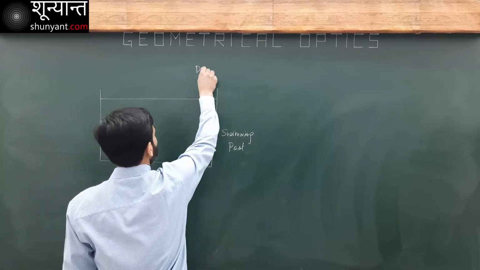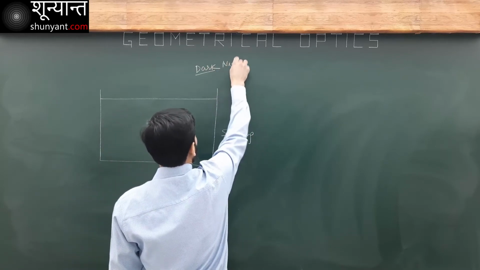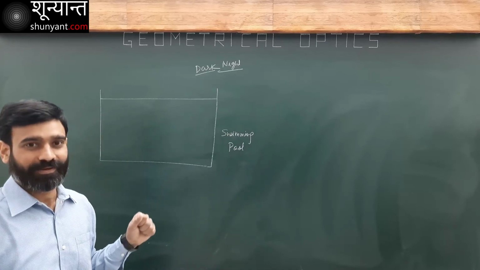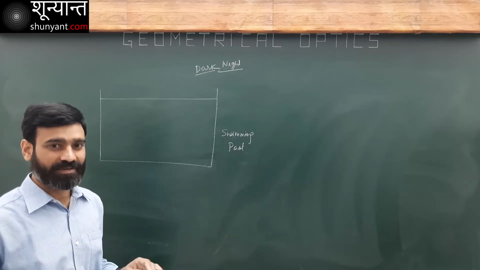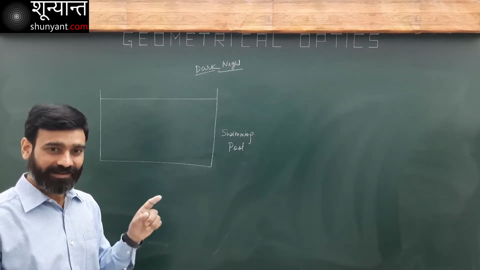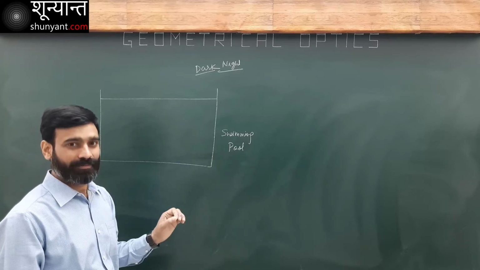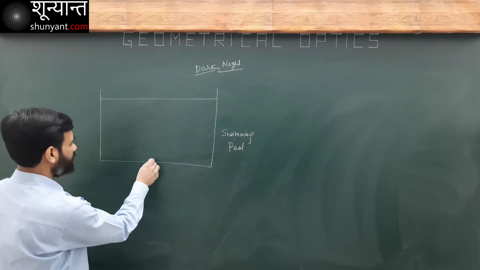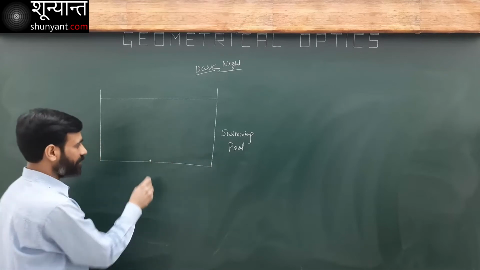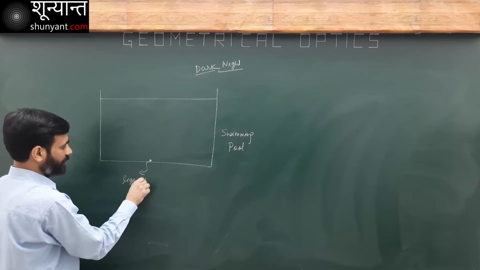Dark night. It's pitch black dark. Okay, no source of light anywhere to be seen, nothing. And then in that dark night, inside the swimming pool, I keep a light bulb here. A very small source of light. A light bulb is here.